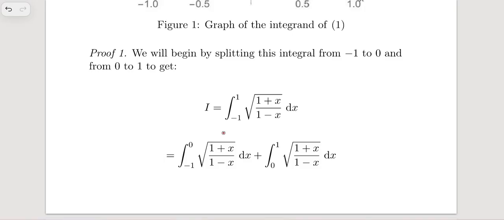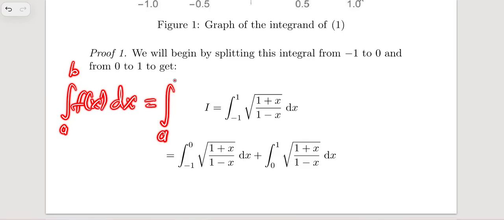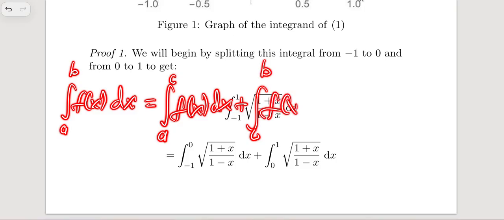So we can split this integral. Obviously, we know that the integral from a to b of f of x dx can be written as the integral from a to c of f of x dx plus the integral from c to b of f of x dx.